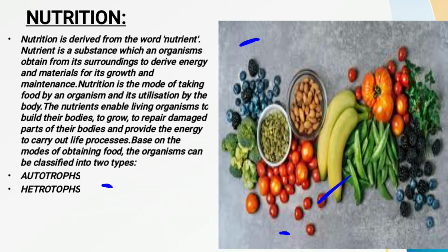Now see, based on the modes of obtaining food, that is, by which sources we are obtaining the food, the organisms found on the earth are classified into two types, called the autotrophs and the heterotrophs. So one by one we will read about the autotrophs and the heterotrophs.